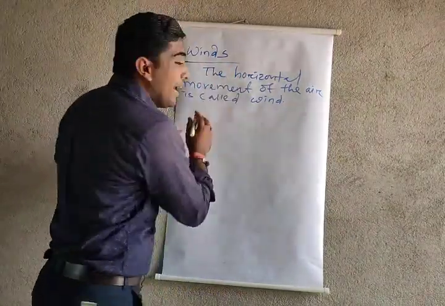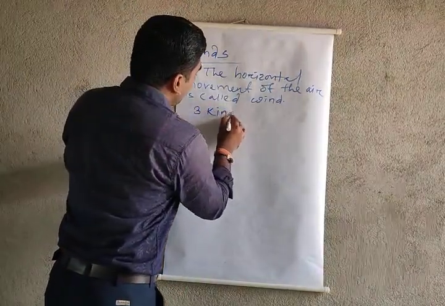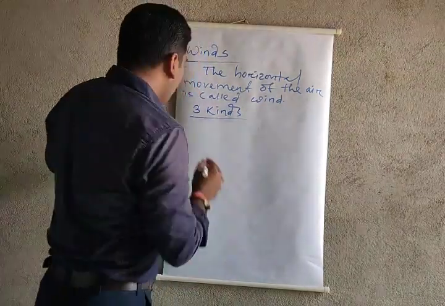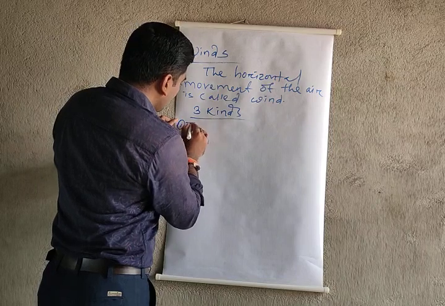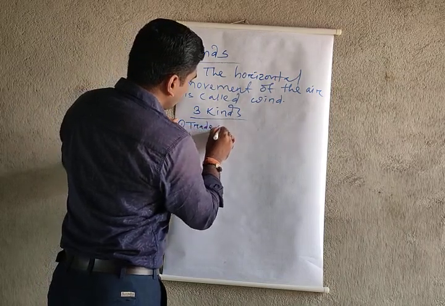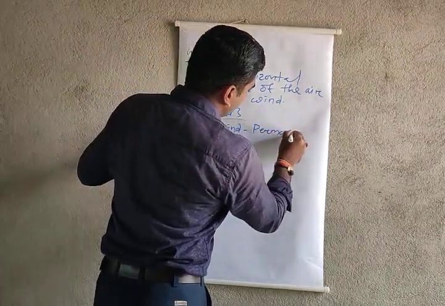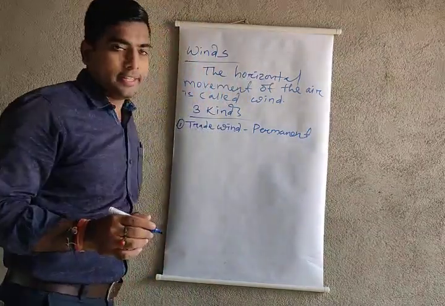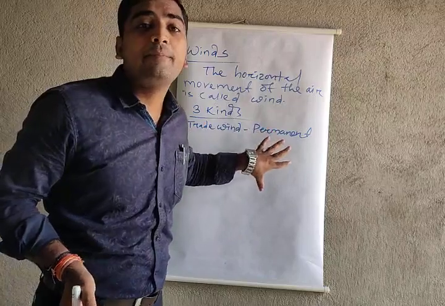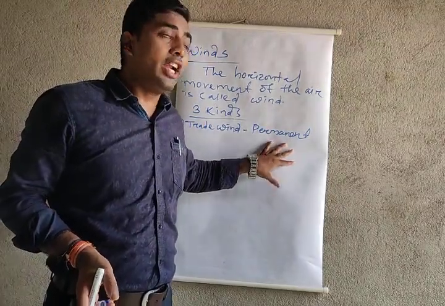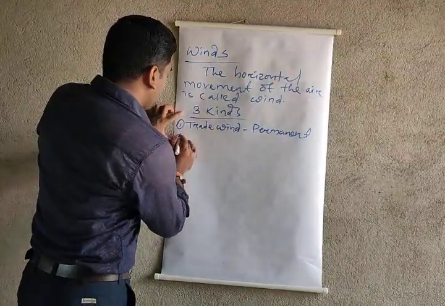There are mainly 3 kinds of winds. The winds are divided into 3 kinds. First, trade winds. It means permanent winds. Permanent winds means some winds blow here permanently. That is called the trade wind. It means all seasons, every day, the wind blowing here is called the permanent or trade wind.